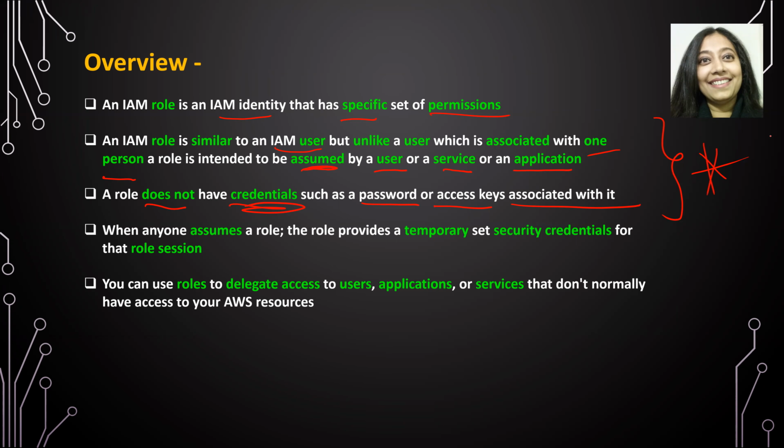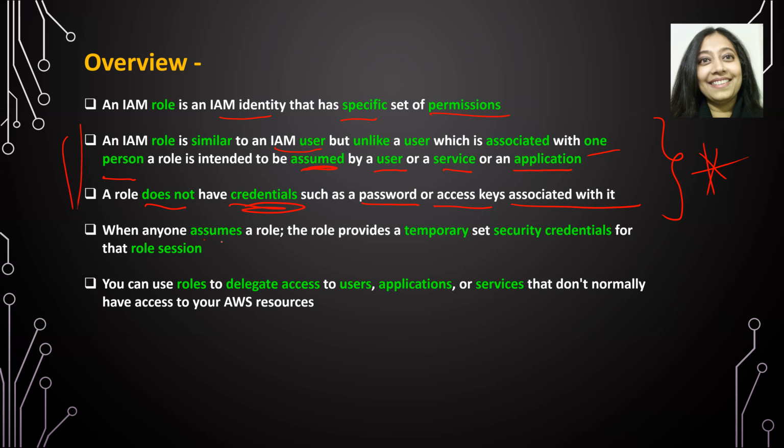First, a user is associated with a person and a role is to be assumed by a user, service, or an application. That means it has a much wider spectrum. And remember, it needs to be assumed, which means it's temporary in nature. And secondly, it does not have credentials like password or access keys, which are typically associated with a user. So these are the two core differences.